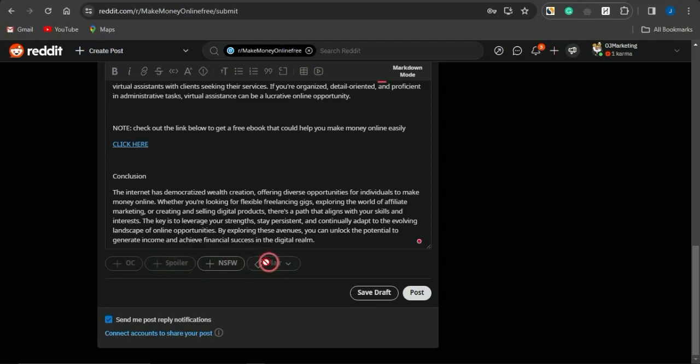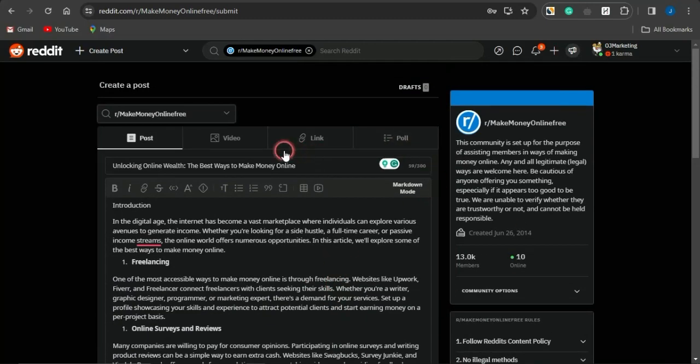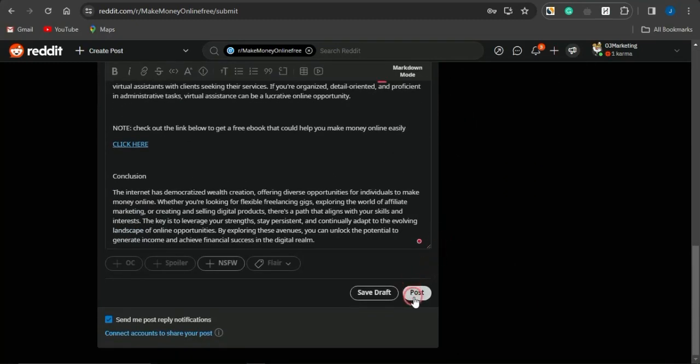You can actually go on to add in some cool stuff right here to make this particular post a very cool one. You could add in videos, add in links, add polls right there. Once you're actually done, just simply click on post, and this particular Reddit post will be posted on this particular platform, and you can just simply utilize that to go on to get a lot of traffic.